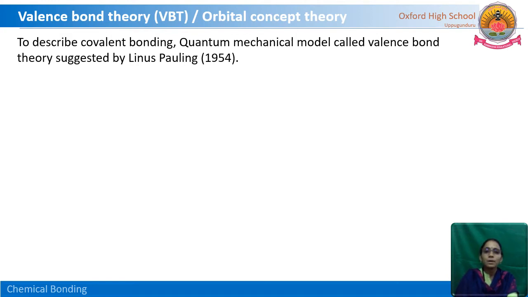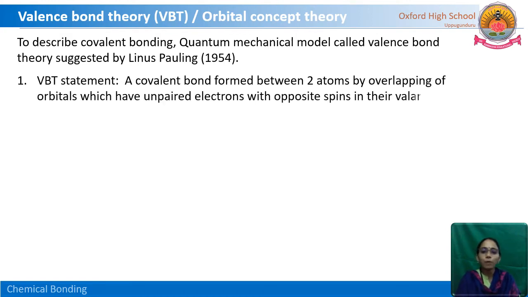all those things we discussed mostly depend on the valence electrons. But here in valence bond theory, we are going to discuss how covalent bonds are forming. This mostly depends on orbital overlapping. Let us see how it is happening. A covalent bond is formed between two atoms by overlapping of orbitals which have unpaired electrons with opposite spins in their valence shells. Mostly the bond is forming between the valence electrons only, of course. But here we are discussing the overlapping of orbitals.